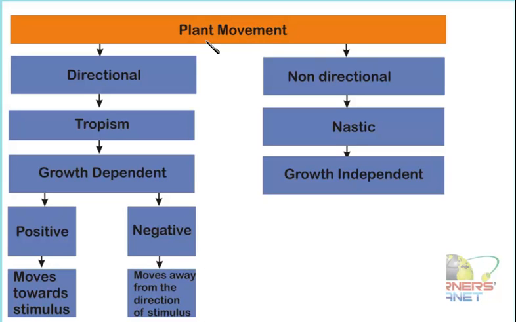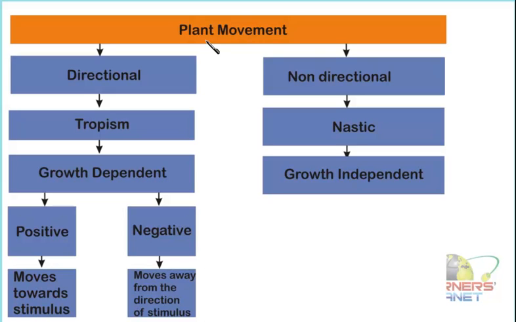With time we come to know that the movements can be either directional or non-directional. Directional movements means that the movement is taking place either towards the direction from where the stimulus is coming, or away from the direction from where the stimulus is present.